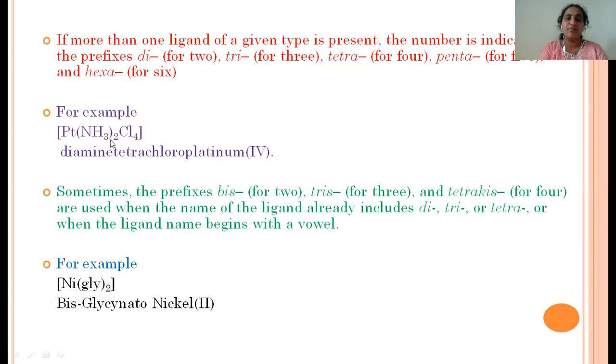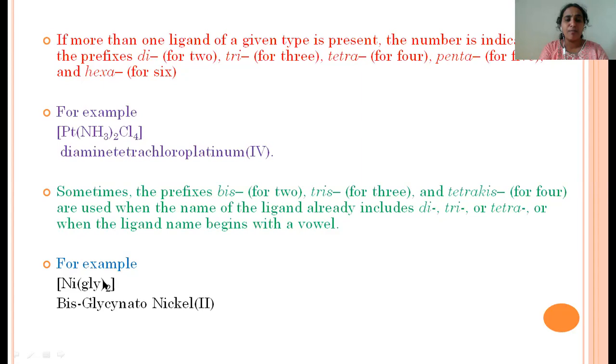Then the oxidation number we have to write in brackets, as a Roman numeral. Here the neutral ligand has no charge, whereas the monodentate negative ligand gives -4 as the charge, hence the metal will get +4. This is the oxidation number. Here there is no charge on the sphere, so no need to write any ion.